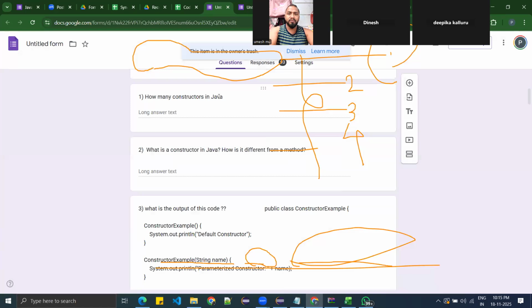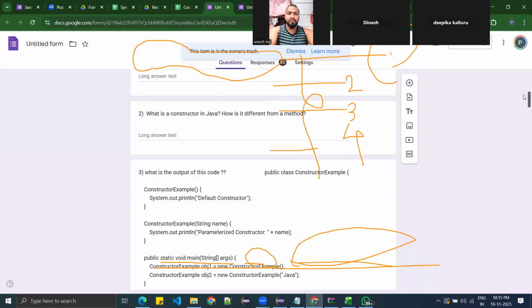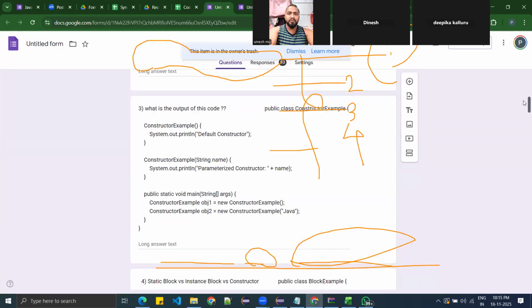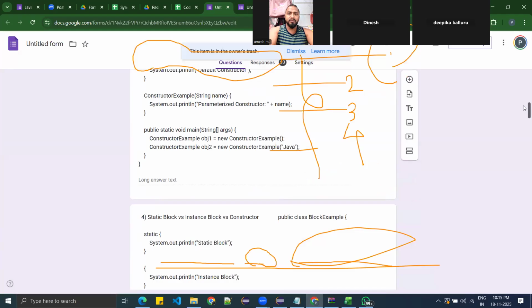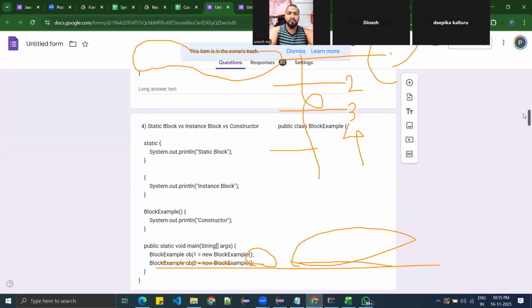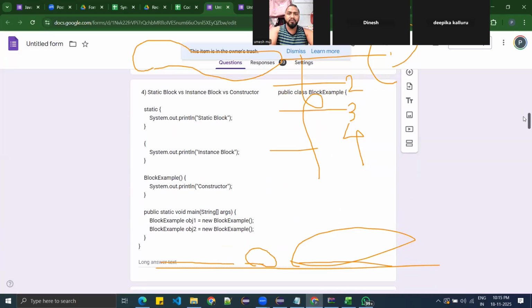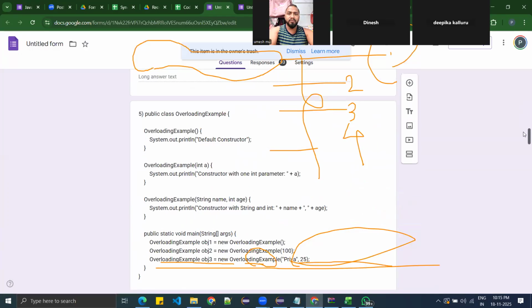See, how many constructors are there in Java? I think you can answer this. What is a constructor and how is it different from a method? You can answer this. This is the output of the code. I think you can do this also. And static blocks versus instance blocks versus constructor, which one will be executed first? You can do that also.